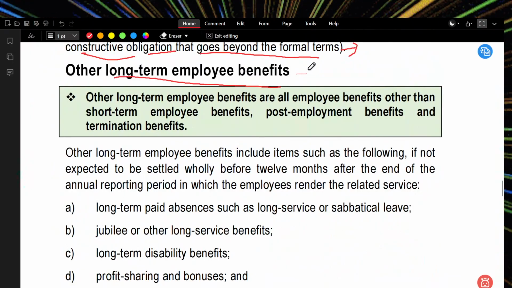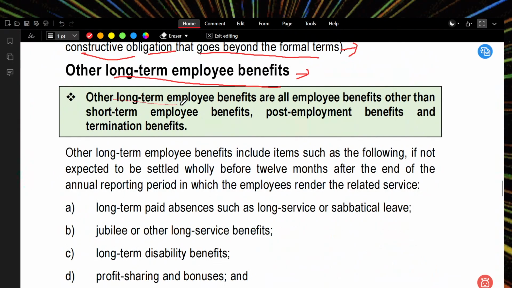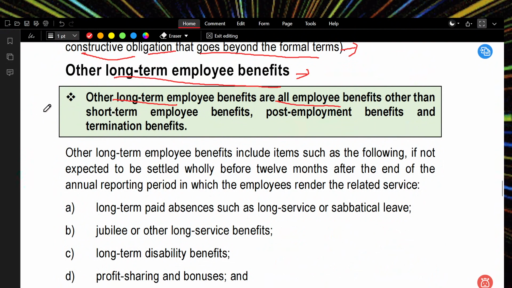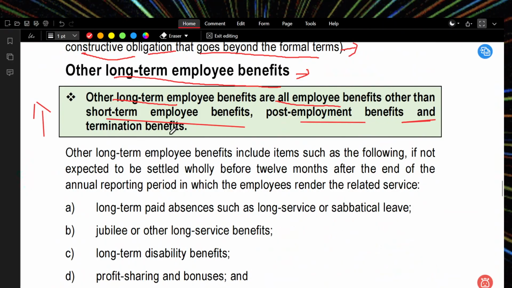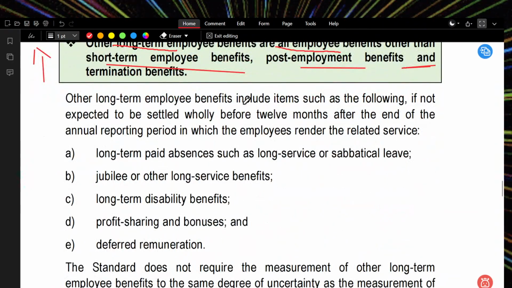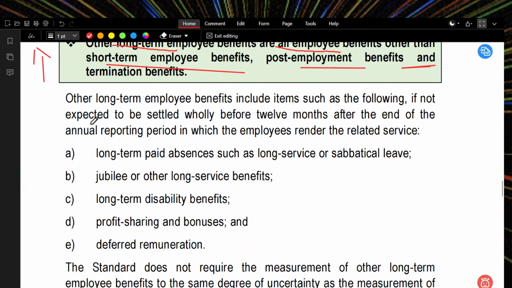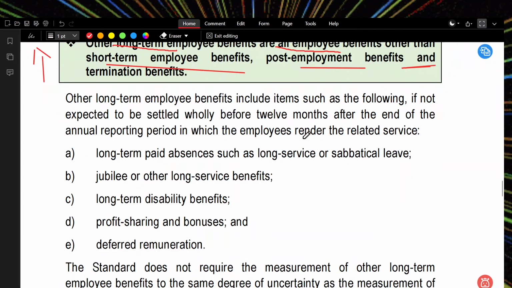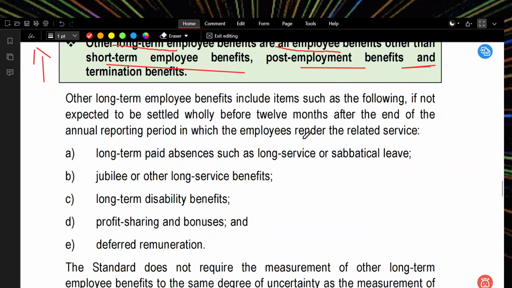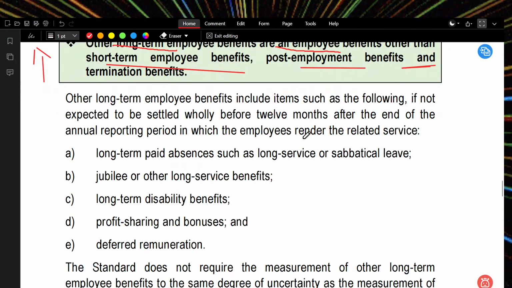Other long-term employee benefits. What are the other long-term benefits? Other long-term employee benefits are all employee benefits other than short-term benefits, post-employment benefits, and termination benefits, usually with a period of more than 12 months. They are not expected to be settled wholly before 12 months after the end of the annual reporting period in which the employees render the related service.